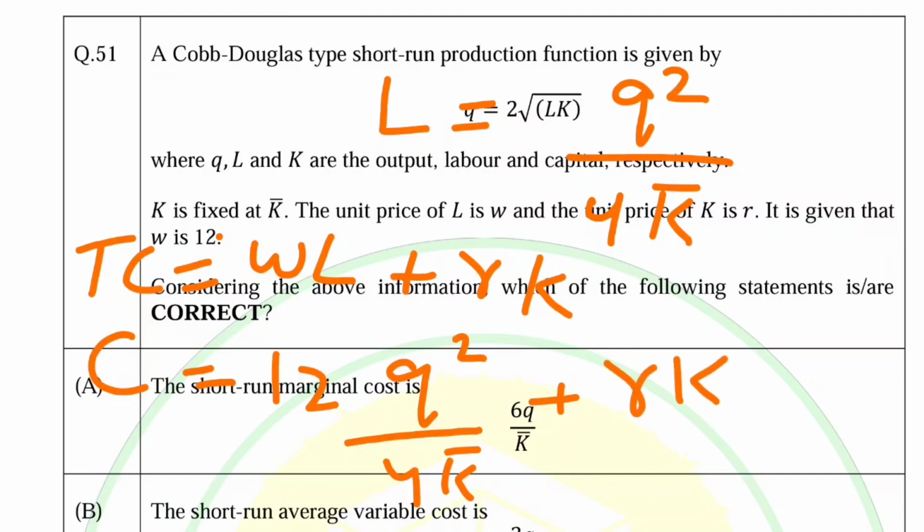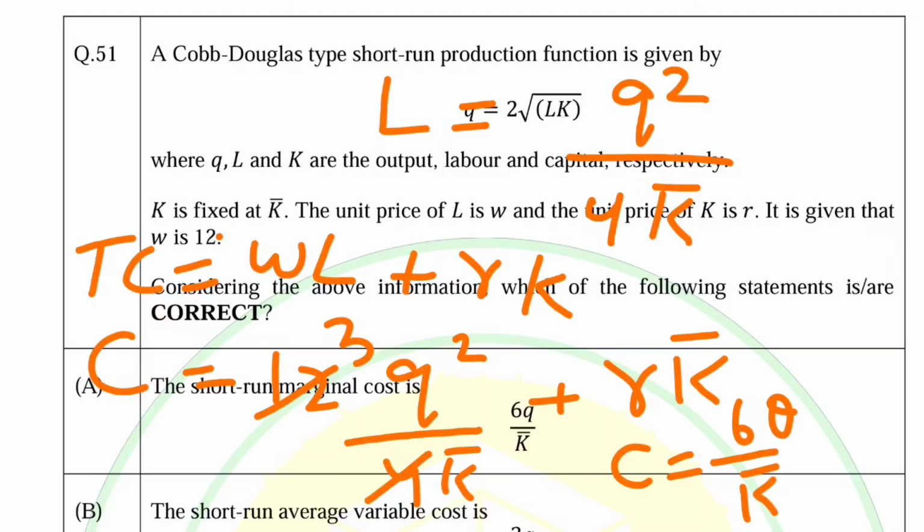R and K are constant. So what will be the marginal cost? 4 1s are 4, 3 4s are 12, so 3 2s are 6Q upon K bar. So C is equal to 6Q square upon K bar plus RK.